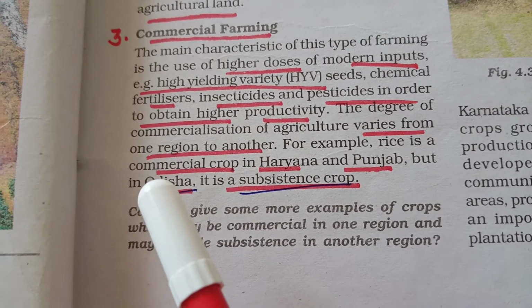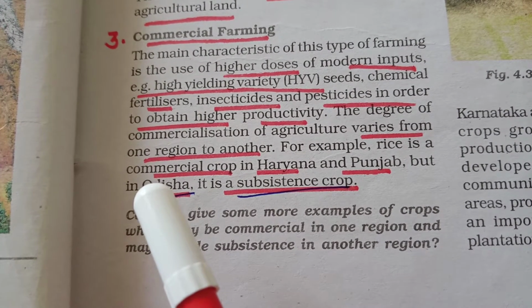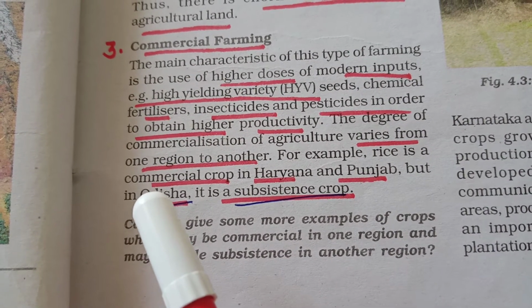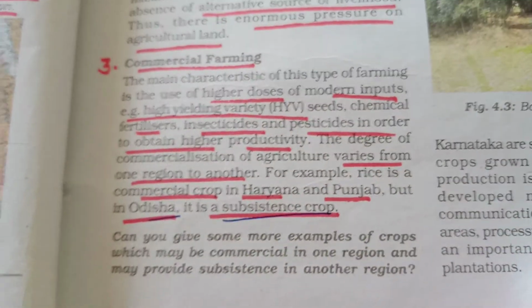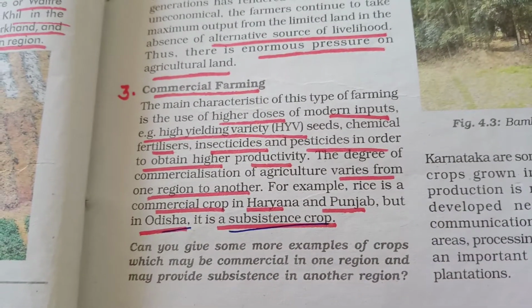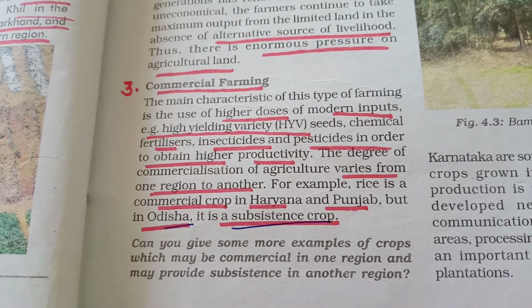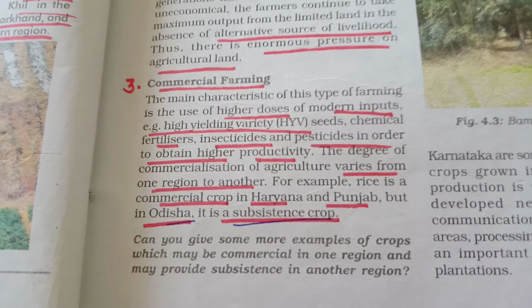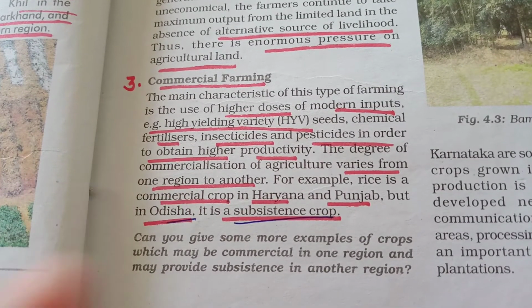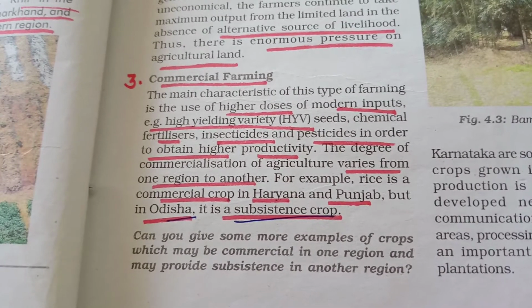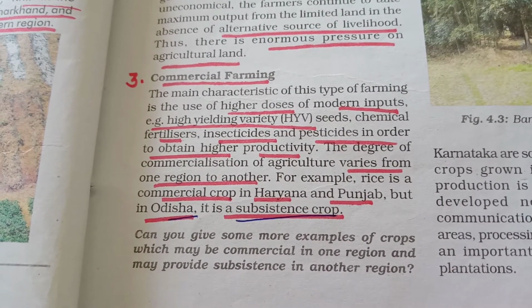And from the starting of our syllabus we are practicing them with the help of different sections of SST. So keep this in your mind: commercial farming is where we use higher doses of HYV seeds, pesticides, chemicals to obtain maximum productivity, and the pattern of commercial farming is different from one region to another, and their crops are also different.